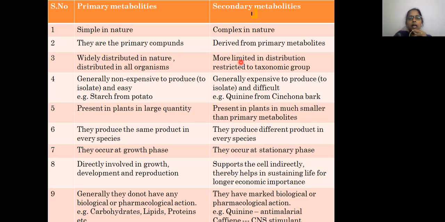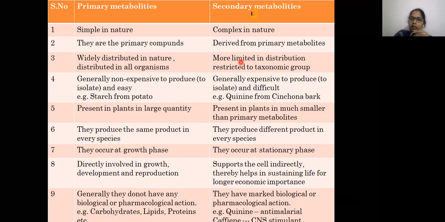If you see, alkaloids come under secondary metabolites, tannins come under secondary metabolites, and glycosides also come under secondary metabolites. If you see the distribution, all the plants will not have the alkaloids, all the plants will not have the same amount of glycosides, right? So the distribution is restricted to some taxonomic groups.